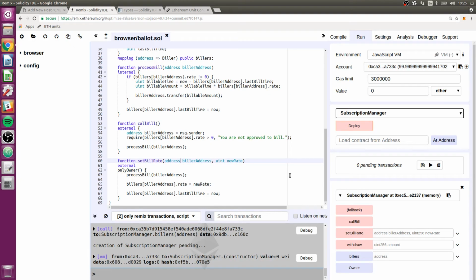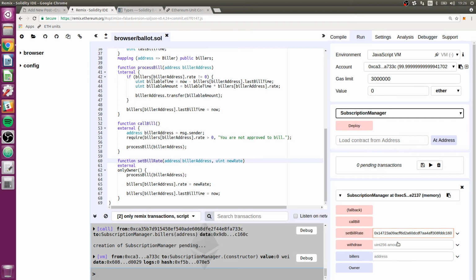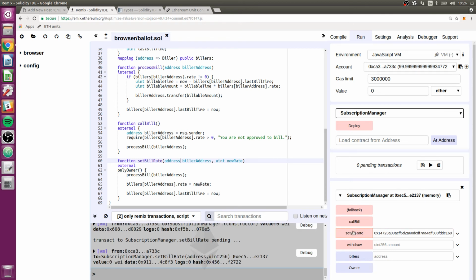So let's go back to Remix, and I want to set bill rate. Again, we're going to take our second contract address. That's going to be our biller. Put it in here. And then for the bill rate, we're going to take this number, which represents 0.01 Ether a month, and set bill rate. Okay, that went correctly. Later we can also add in some more events here. I'm not going to focus on that too much right now.